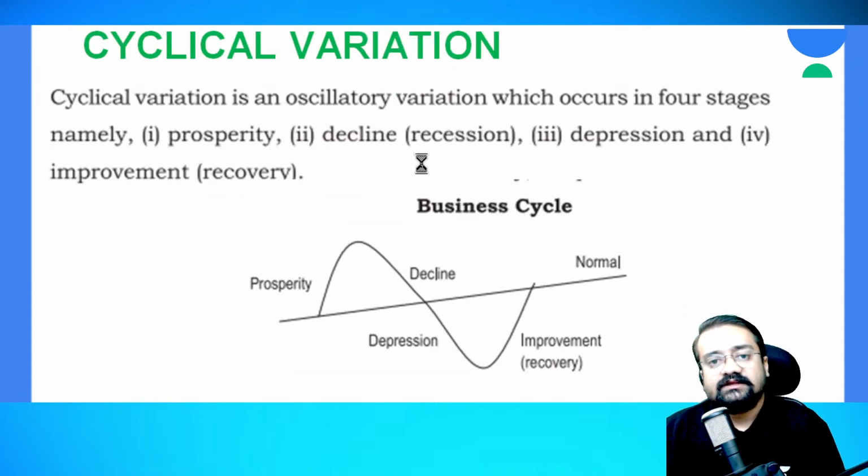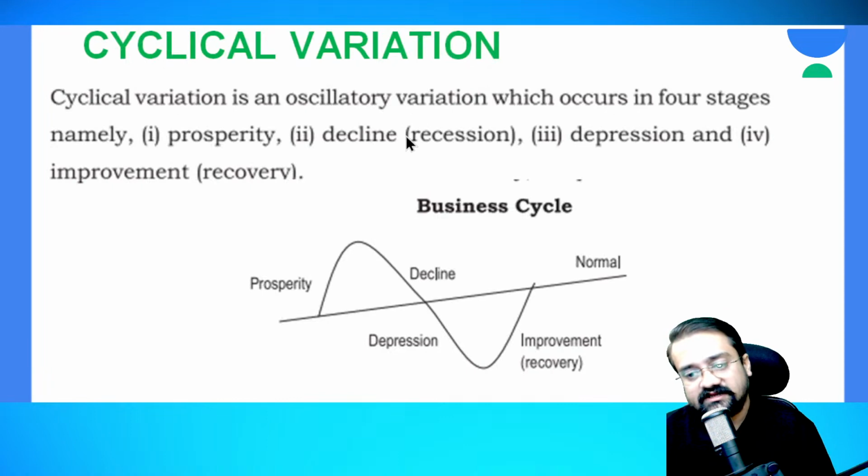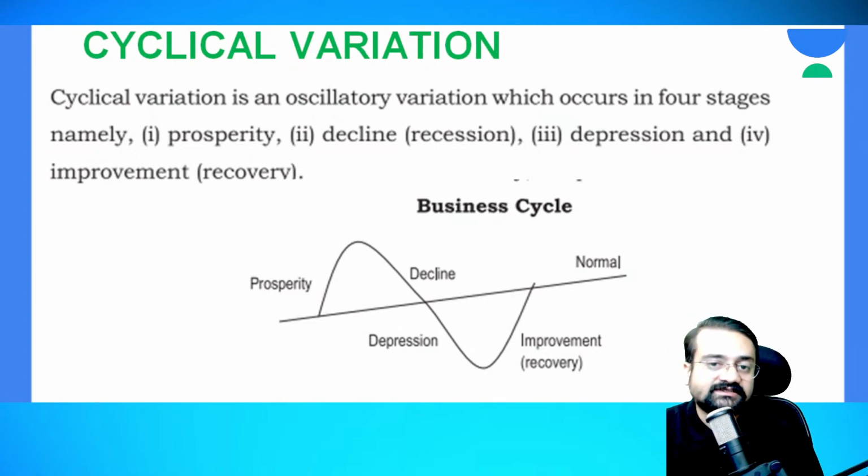Next, after seasonal trend, the next one is cyclical variation. So cyclical variation means what? This is an oscillatory variation that occurs in stages.